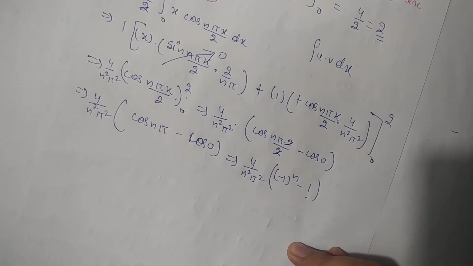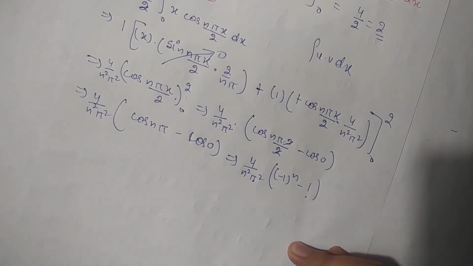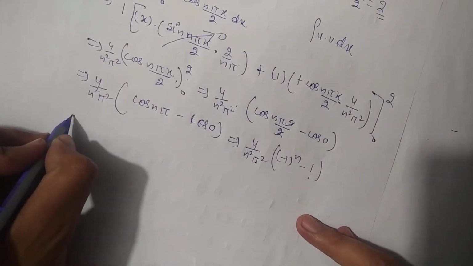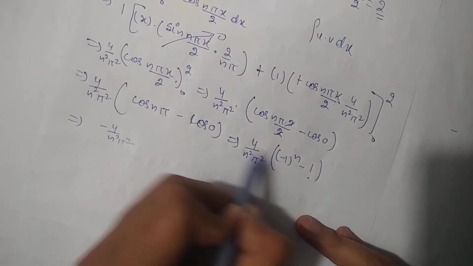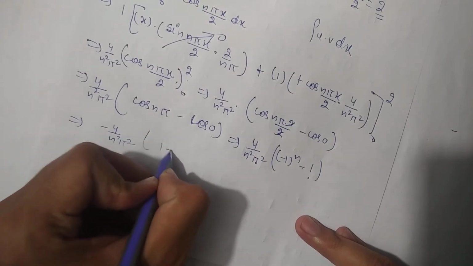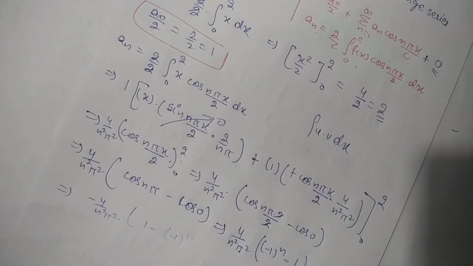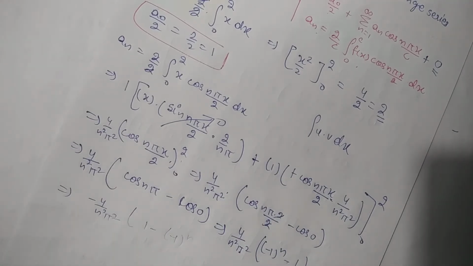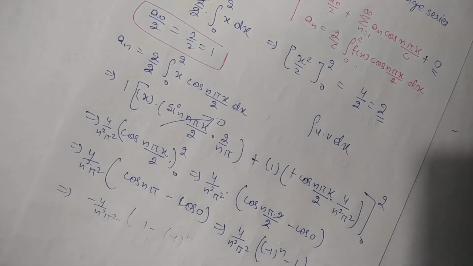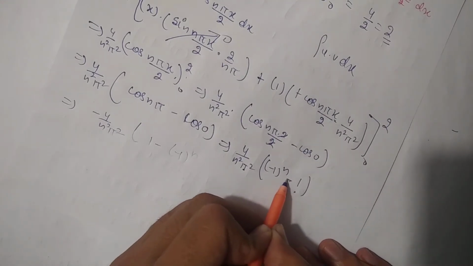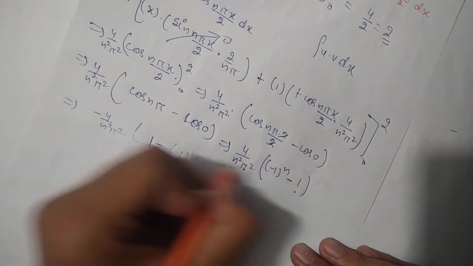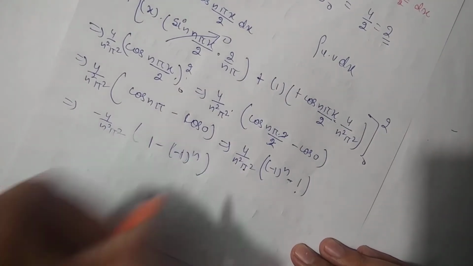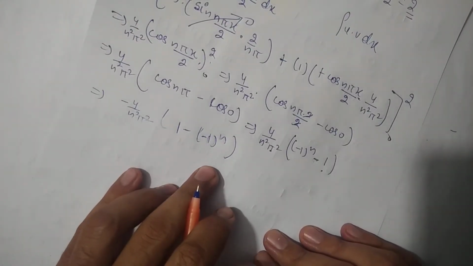Okay, so from here what will we do? We will just take this minus sign outside, and we will get its value minus 4 by n square pi square. What I am doing, I am taking this minus outside, and inside what will remain? 1 minus 1 power n. Why is this minus 1 power n inside now? This is just because this minus I had taken outside common, and this minus will be plus, and this plus will be minus, so minus 1 power n. Okay, so this is the value for the an.